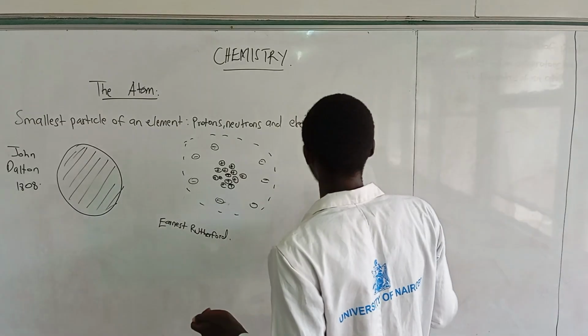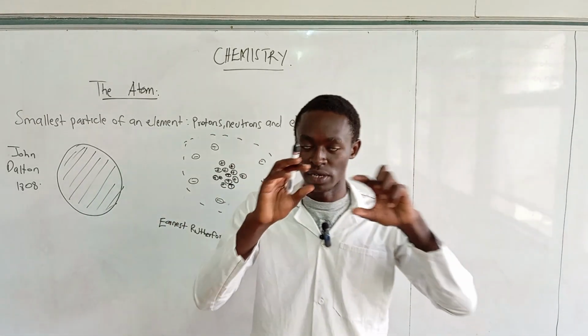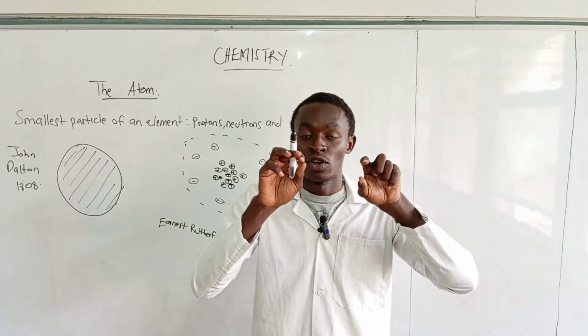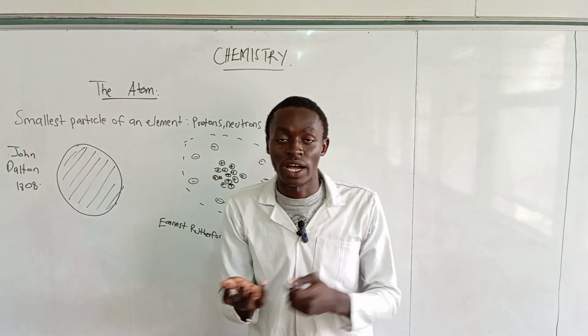According to Niels Bohr, the atom is made up of a positively charged nucleus, and outside the nucleus we have energy levels, to which the electrons are attached.